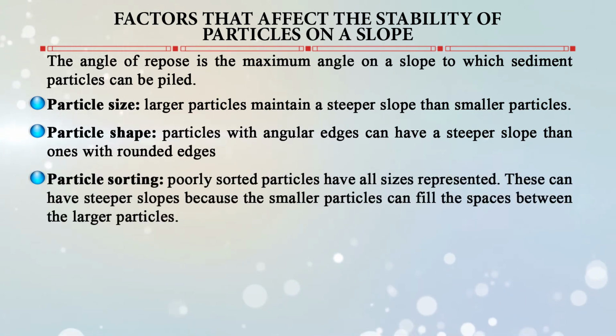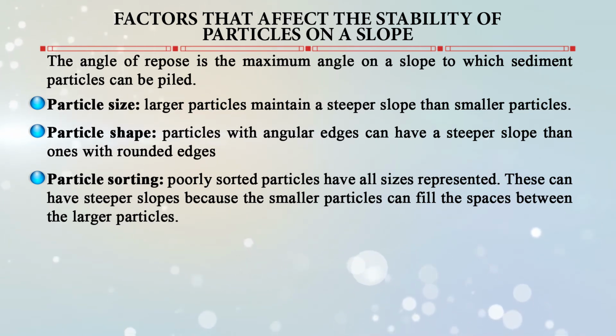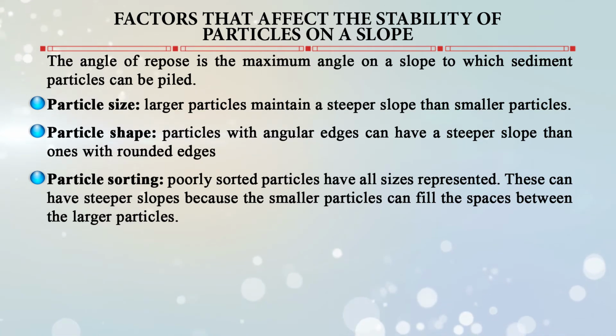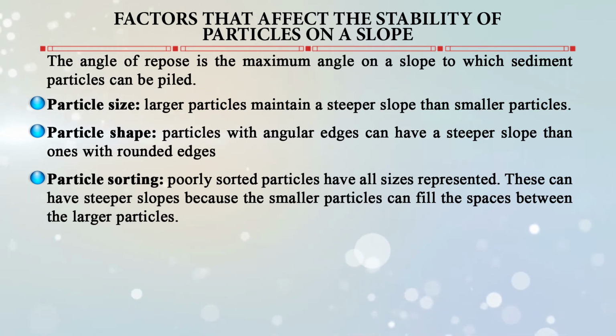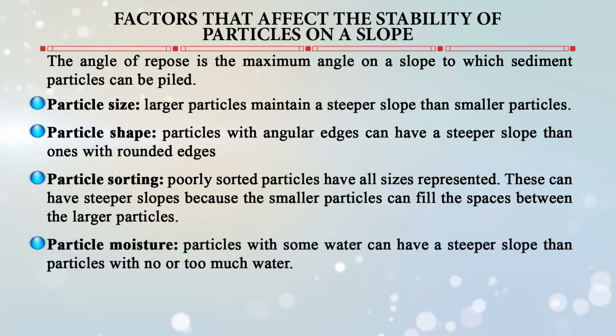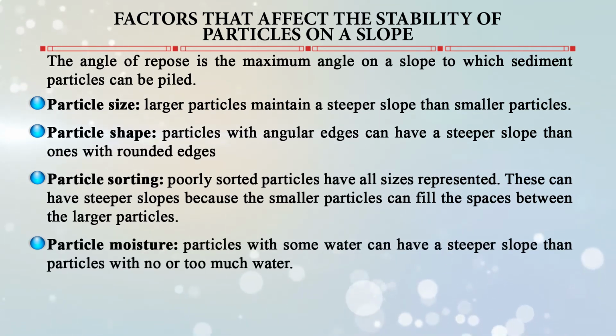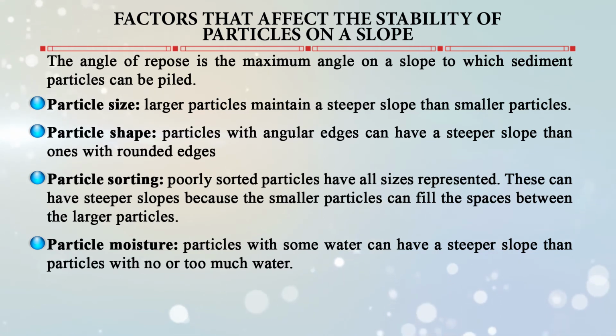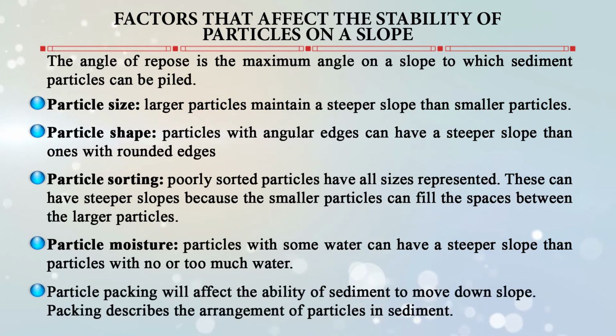Particle sorting: poorly sorted particles have all sizes represented. They can have a steeper slope because the smaller particles can fill the space between the larger particles. Particle moisture: particles with some water can have a steeper slope than particles with no water or too much water. Particle packing will also affect the stability of the slope, and packing describes the arrangement of particles in the sediments.